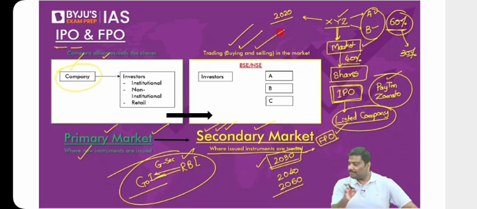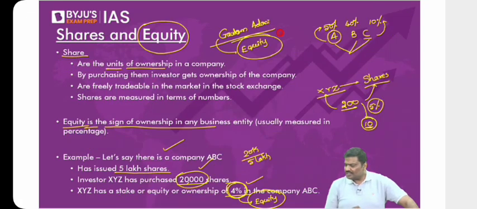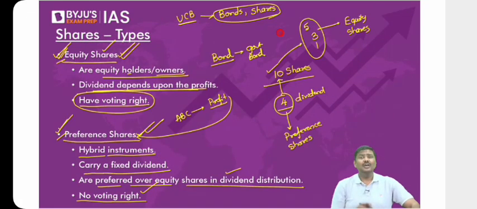This is the basic idea of a primary as well as a secondary market. What is the need for owners to sell their profits and shares to someone? Who said you are selling profits? You tell me. Who said you are going to sell profits?